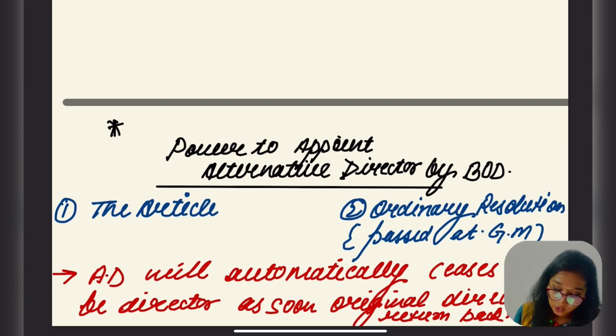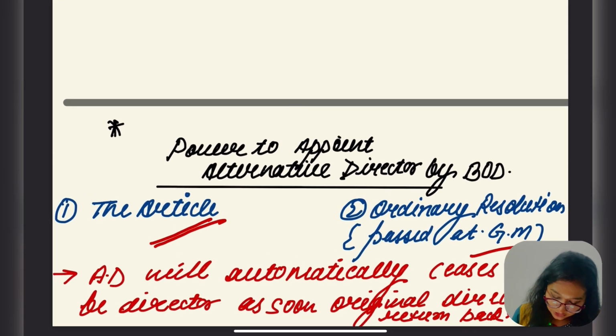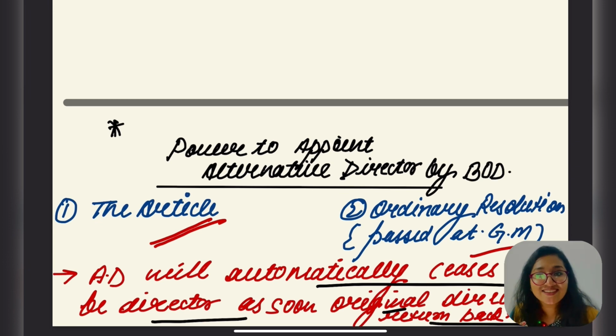The power to appoint an alternative director by the board of directors is either by the articles, or an ordinary resolution to be passed at a general meeting. The alternative director will automatically cease to be a director as soon as the original director returns to India. What I said is that the alternative director is going to act and perform on the basis of the original director who left India for some reason.